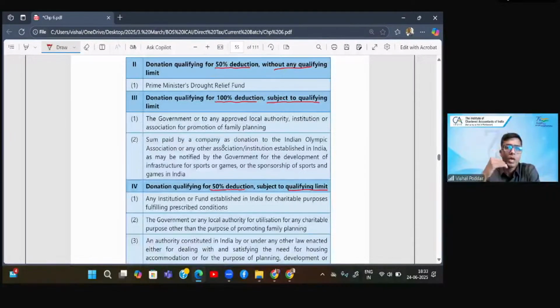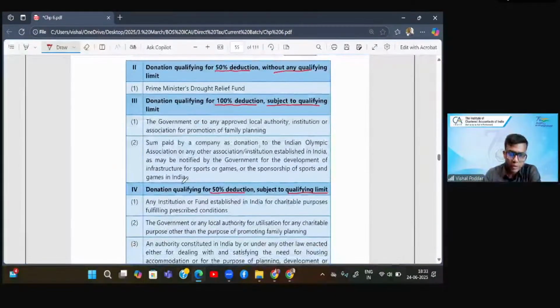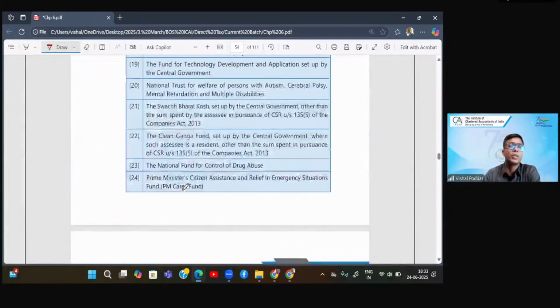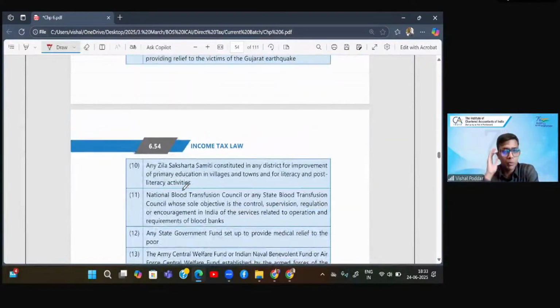Now, I have given you the logic that what is covered in the first and the second category is funds. What is covered in the third and the fourth category is institutions. This will help you remember where or what is the deduction. Because if in the exam problem they have given you the name of any of these, you should be able to recall where it is falling and what is the deduction.